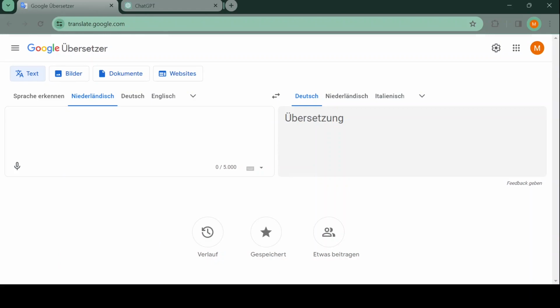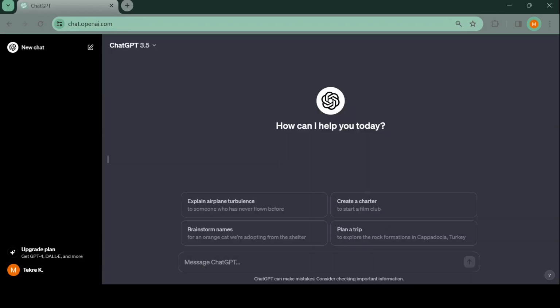Google, thanks for giving me Google Translate, which doesn't have Natvi when I search for Natvi. Yeah. I think now it's already clear that you should not trust random online translators for Natvi. But can you trust ChatGPT? I mean, I'm pretty sure you already know the answer. It is no. But let's ask ChatGPT what it thinks about Natvi.